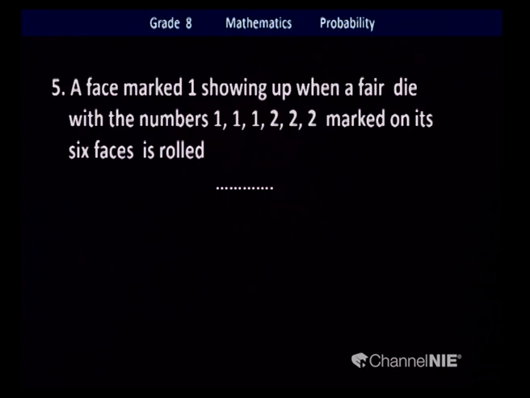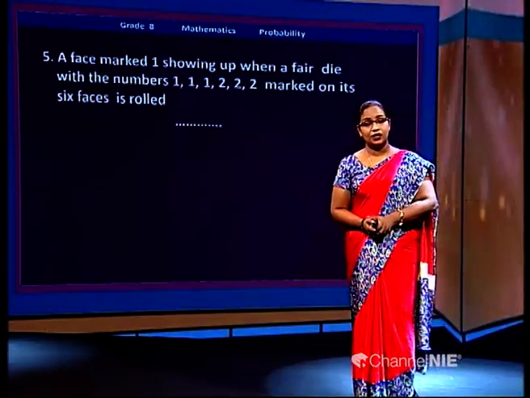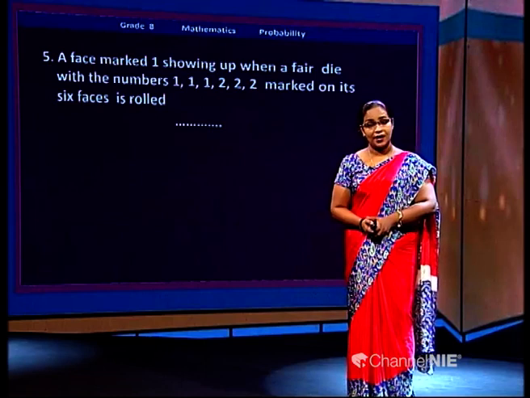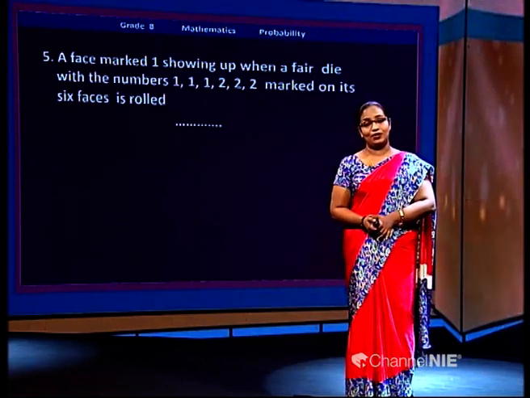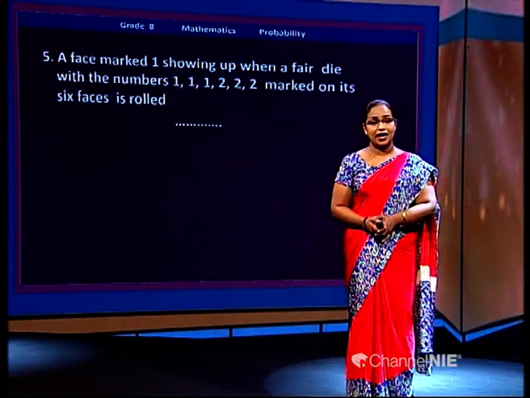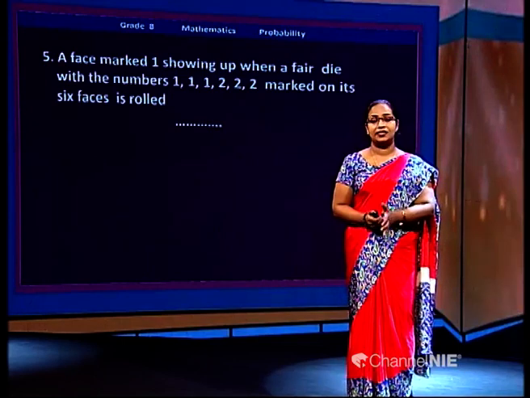So what are the things you know about cubes? All the faces are the same, equal. Faces are square in shape. How many sides does the cube have? 1, 2, 3, 4, 5, 6 sides. So they are the same. The possibility of getting one side out of 6 is the same. Every side is the same.